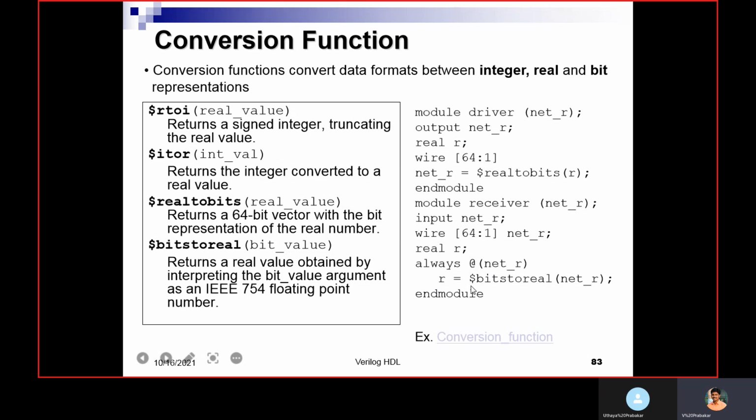Here with the help of $bitstoreal, netR, which is bits, will be converted into real using this system function. Then r is the real. So the real type is converted into bits, sent here, and the bits are again converted into real.